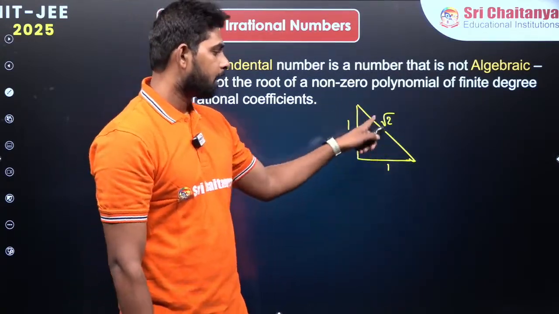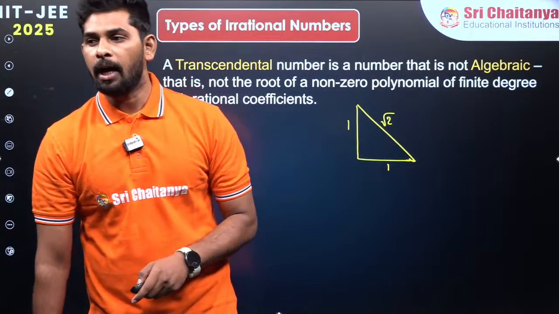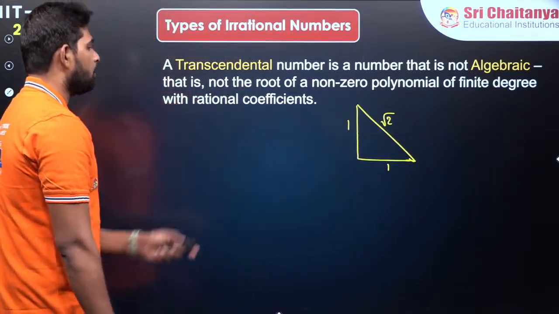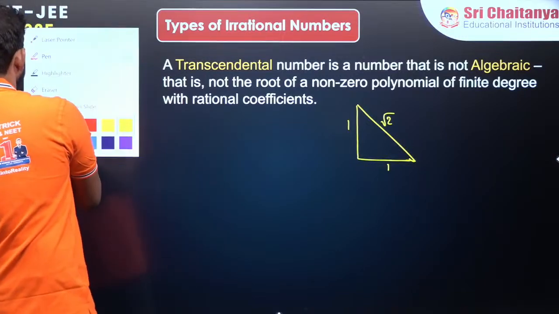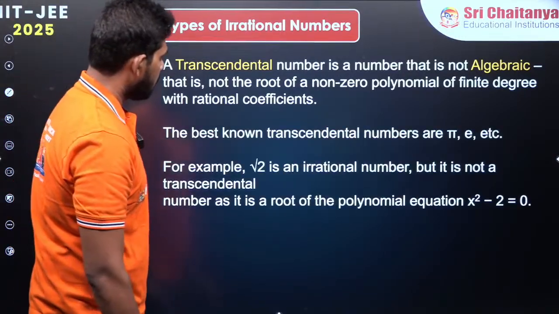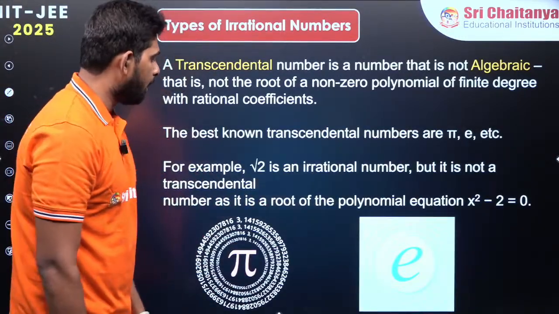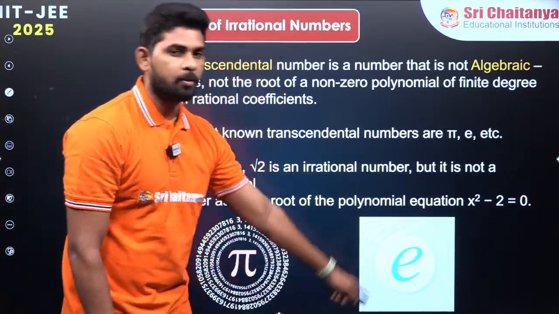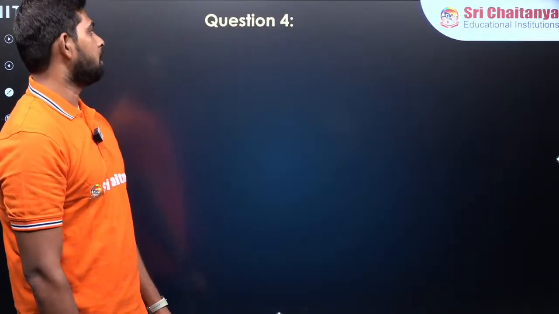Whenever there is a right angle triangle, you are going to get root 2 as an irrational number, or the hypotenuse, right? So pi and e we also have, and root 2, as I have given already, is the root of what? x square minus 2 is equal to 0.